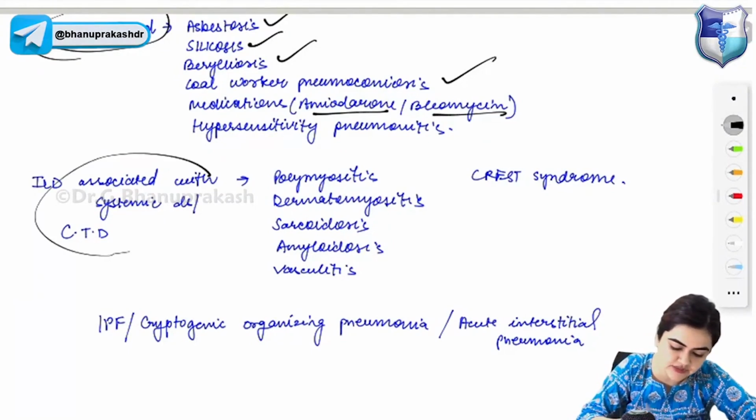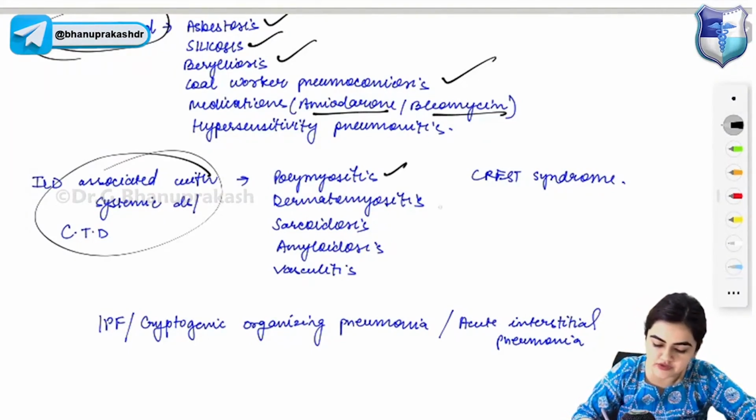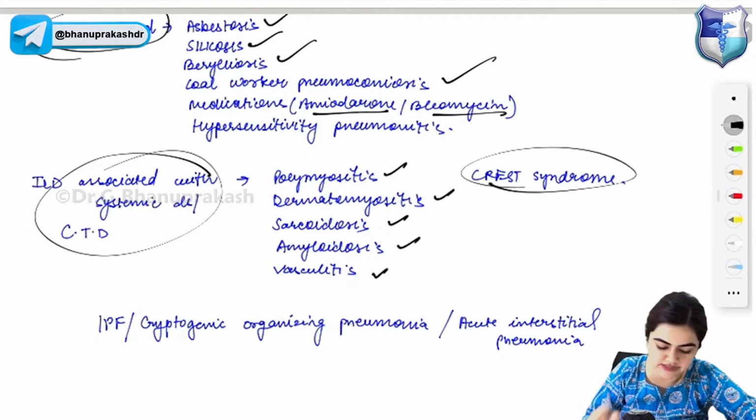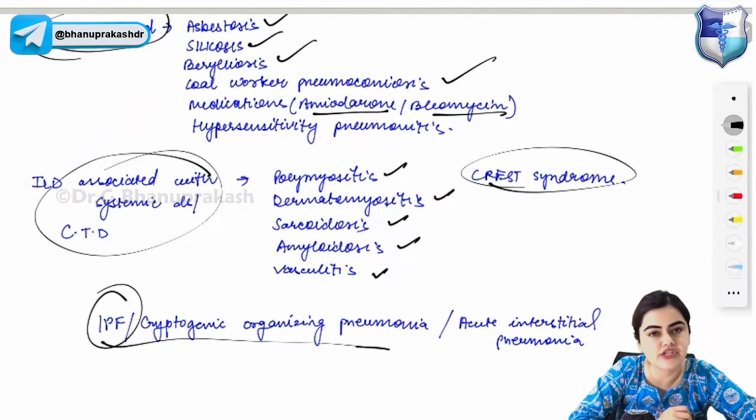Now interstitial lung diseases associated with systemic disease or connective tissue diseases include polymyositis, dermatomyositis, sarcoidosis, amyloidosis, vasculitis, and CREST syndrome. Idiopathic conditions associated with interstitial lung disease include idiopathic pulmonary fibrosis, cryptogenic organizing pneumonia, and acute interstitial pneumonia. These are all the different types of interstitial lung diseases.